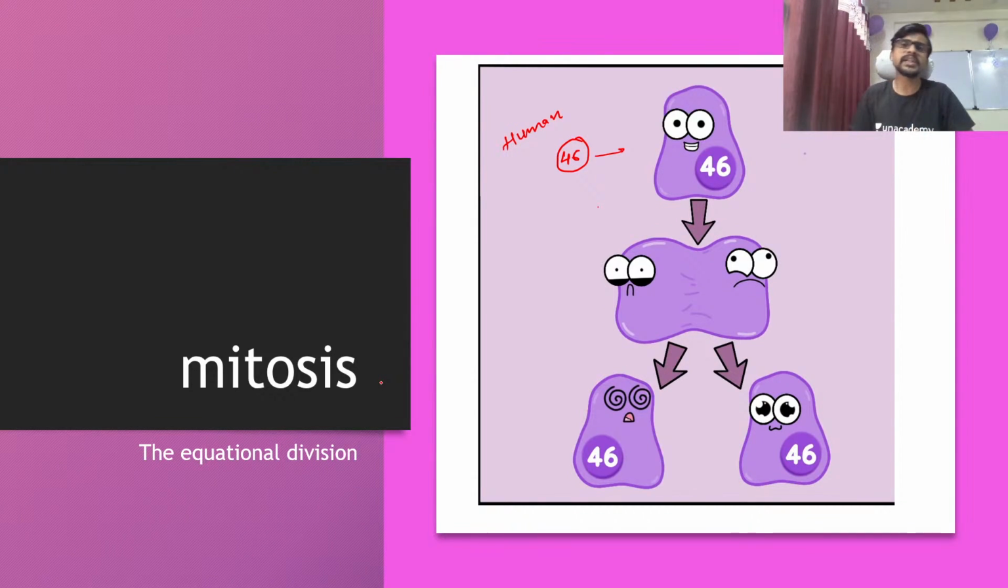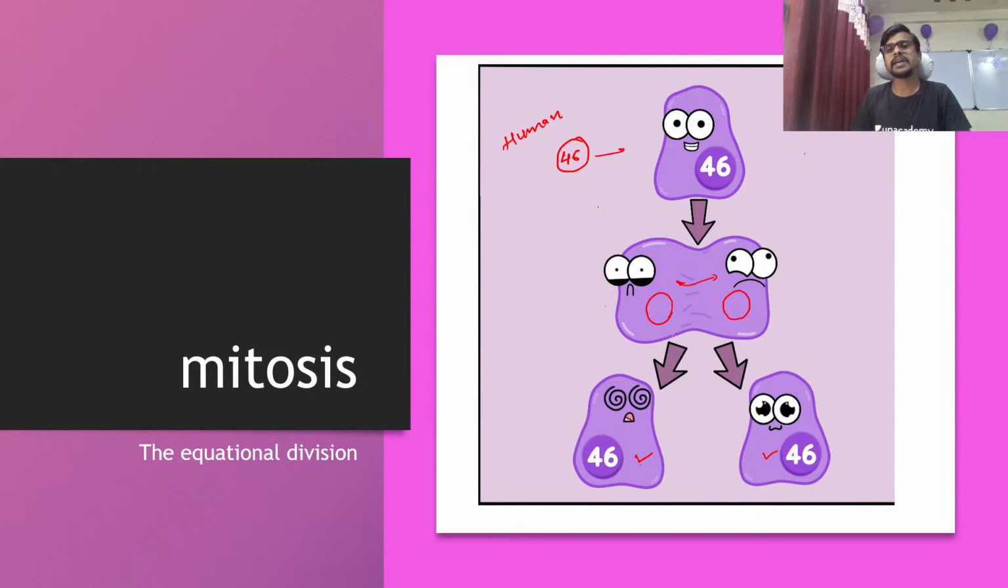Okay, so let's say the 46 chromosomes are a characteristic of a human. So the 46-chromosome cell is going to enter into division. You can see here the cell is moving toward both sides, so the DNA material is also moving to both sides. One side is here, one side is here. Finally, you can see the 46 chromosomes here and the 46 chromosomes here.